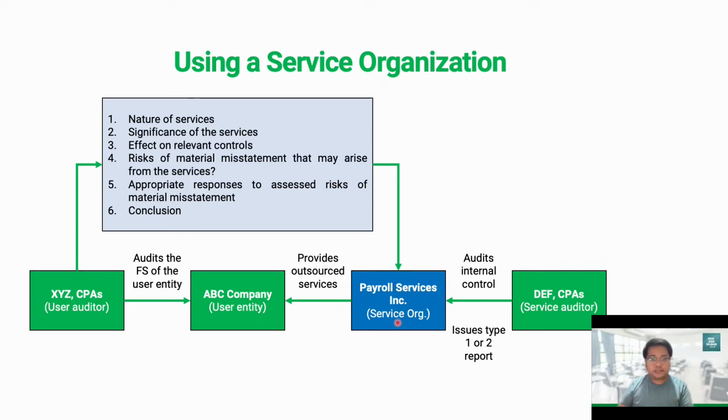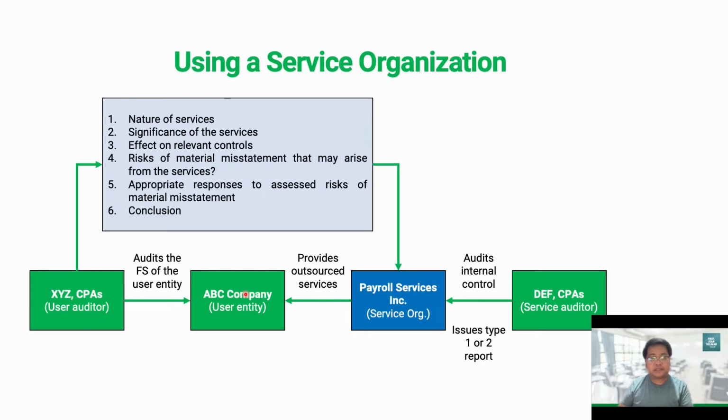For example, in this case, it's the payroll process which is affected by the service being provided by the service organization. So we have to understand what are the risks of material misstatements that may arise from the services being provided by the service organization, and what will be our appropriate responses to the assessed risk of material misstatement.